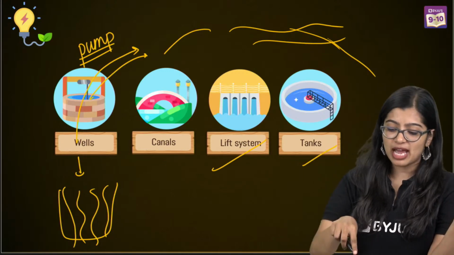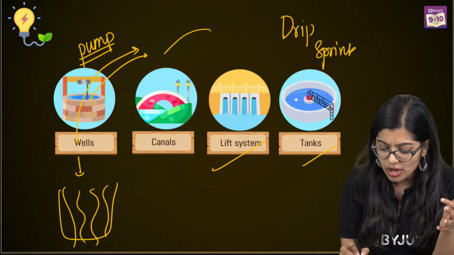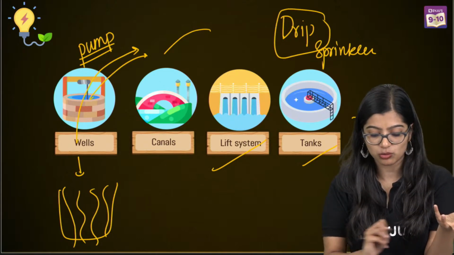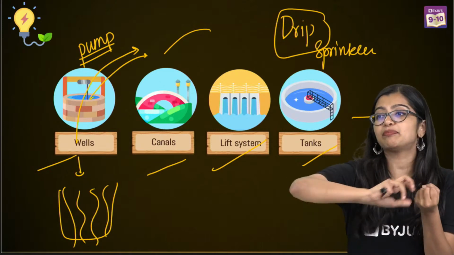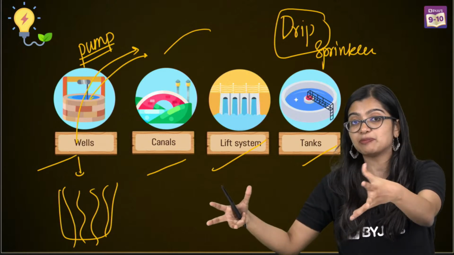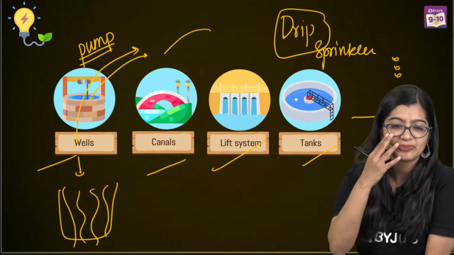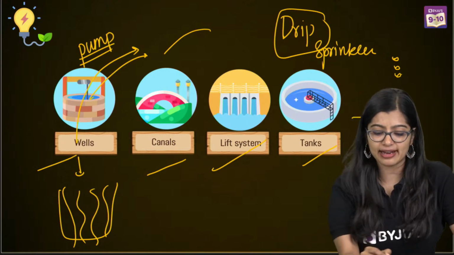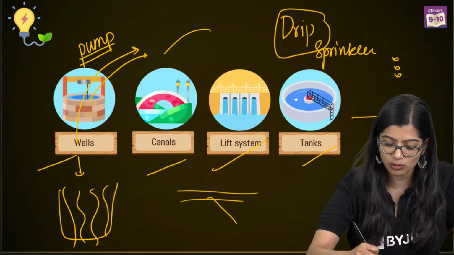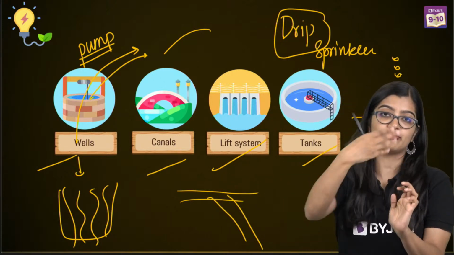And of course, apart from that, we have some modern methods like drip irrigation or sprinkler. In the case of drip irrigation, a motor will be connected maybe to a tank or a canal or a well, and pipes will go throughout. It will go all the way to the tips of the roots and provide water drop by drop, right? So a canal is when there's a river, right? You reroute it, you put a small stream so that it will go to where your field is.